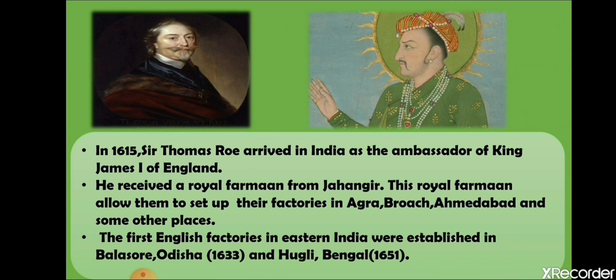So after this, the EIC also began to set up much bigger and strongly fortified operational bases at the presidency towns. Now, EIC was successful in establishing three presidency towns from where they ruled over India. That was in Madras, Chennai, which in present day is Chennai, Bombay, that is Mumbai, and Calcutta, that is Kolkata nowadays. So basically, they were able to establish three presidency towns in India. Now, later we will see.